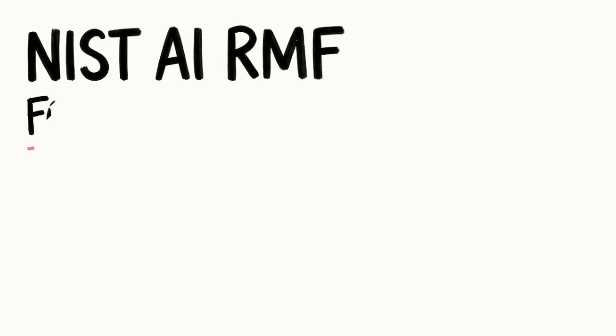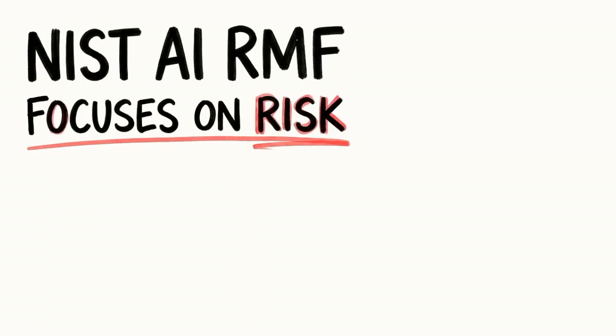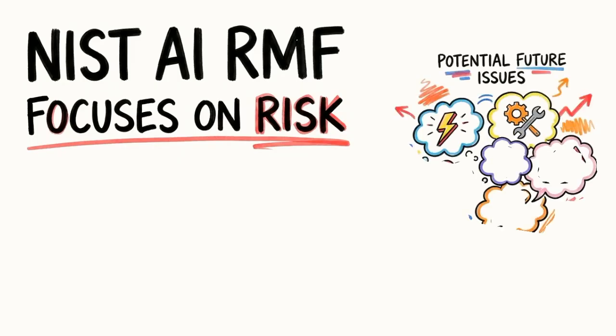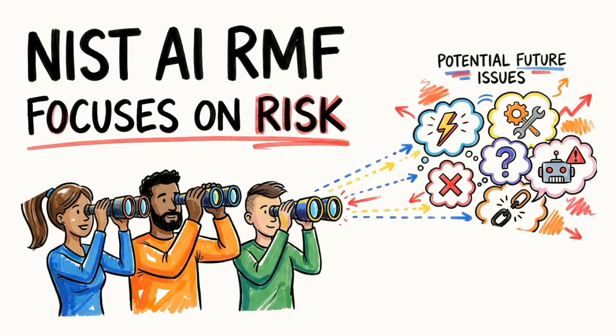One well known example is the AI Risk Management Framework from the National Institute of Standards and Technology, often called the NIST AI RMF. This framework focuses on risk. It helps organizations identify risks in AI systems, assess how serious those risks are, and manage them over time. In simple terms, it helps teams think ahead about what could go wrong with AI and decide how to handle those issues before they cause real harm.